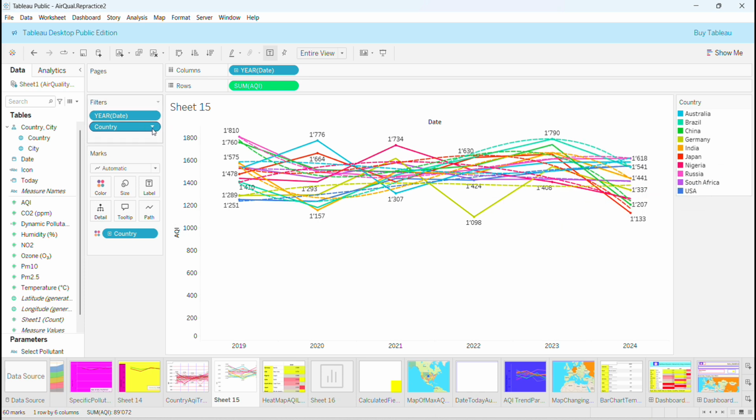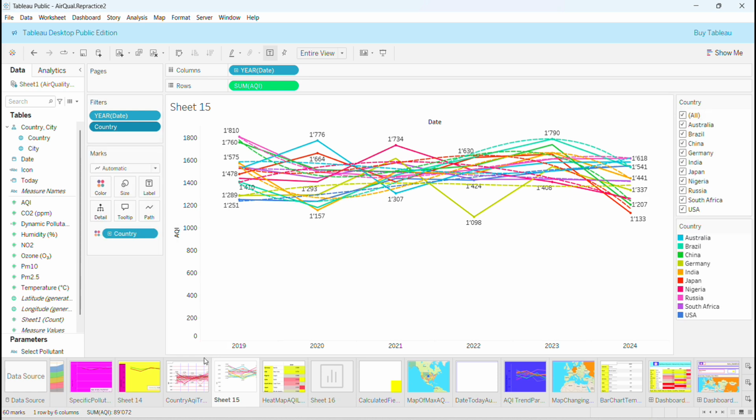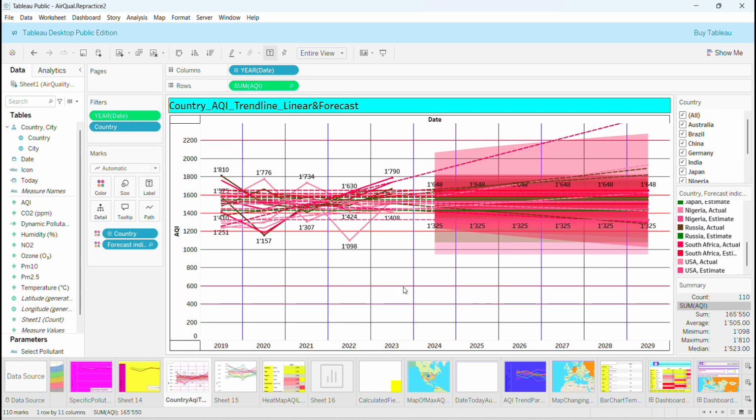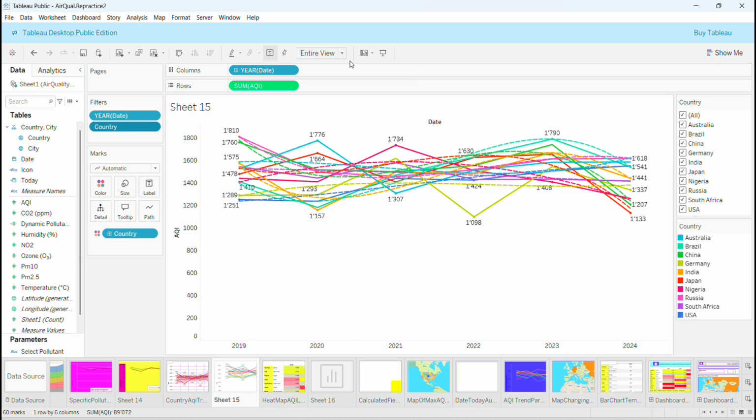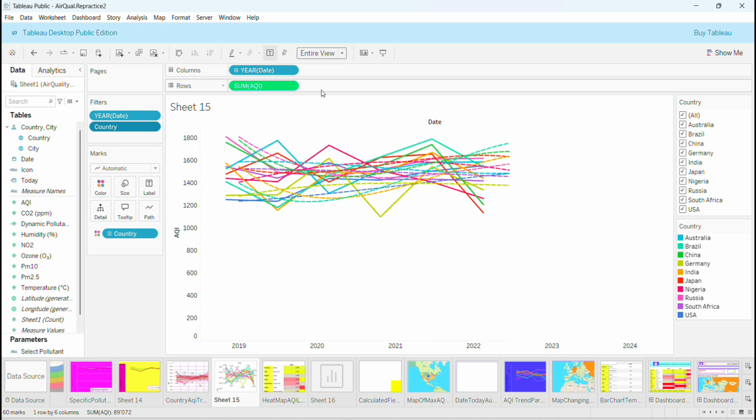This time I would like to choose just one country, because we already have chosen all the countries here. It looks like a mess, but it's very interesting to know how it works. So here I have entire view, so always make sure you want the entire view and not the standard. You see the difference.